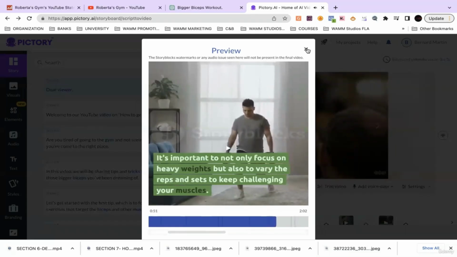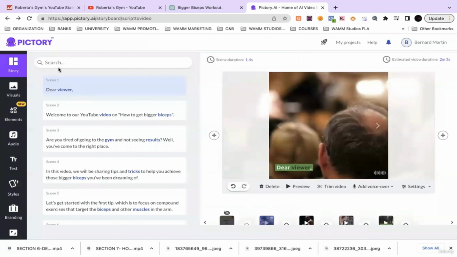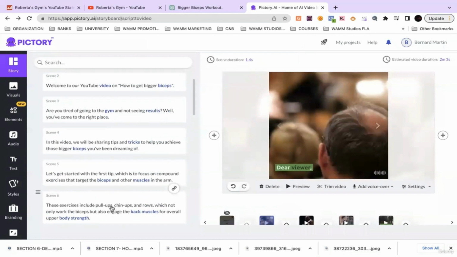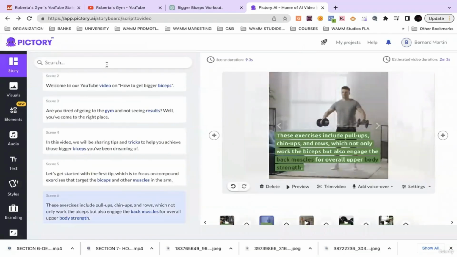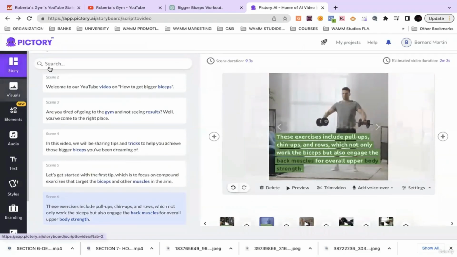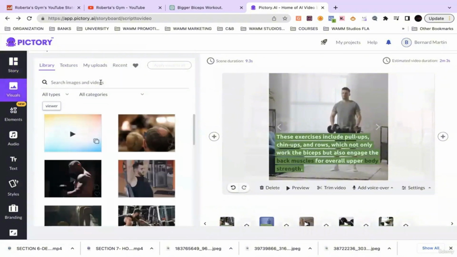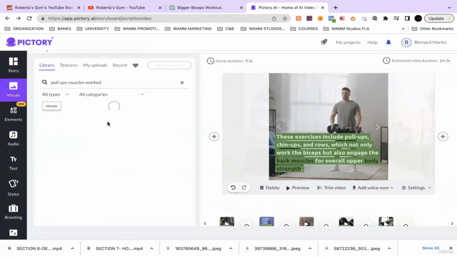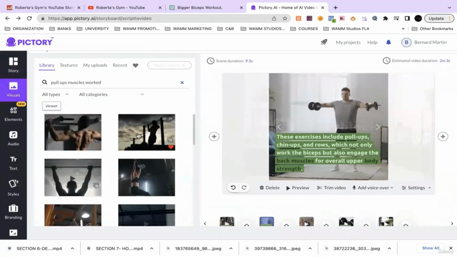So automatically we see a couple videos that we want to change. They were talking about the pull-ups and chin-ups. I need to find a video where they're doing pull-ups. Then boom, look, I got it.